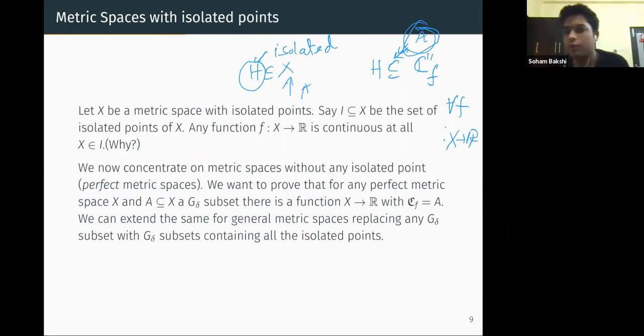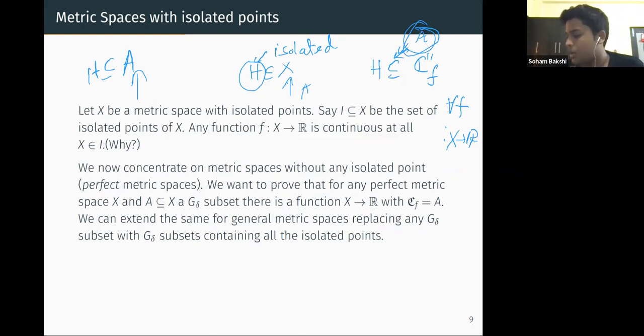Now suppose we assume that we proved this. Then what can we say in a general metric space? You can just check it, it is very easy to check. If what I said before is true, then for any general metric space, we can just take a G delta subset which contains H. We can say that for any G delta subset A containing H, we can find a function f such that f is continuous exactly on A. That is also something we can say. So in that way, we are not losing much by forgetting about the metric spaces with isolated points for now.